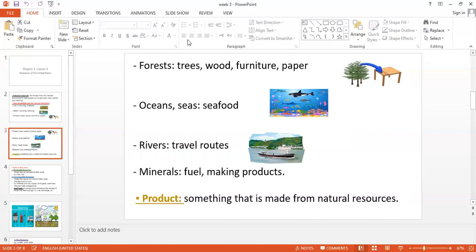So we use all of these natural resources to make products. What is the meaning of product here? A product is something that is made from a natural resource. When I speak about accessories, they are made out of silver, for example, and silver is a mineral. Seafood is a product, and we got it from natural resources, which are oceans and seas. Furniture is a product made out of wood, and wood is a natural resource. We get it from the forest.